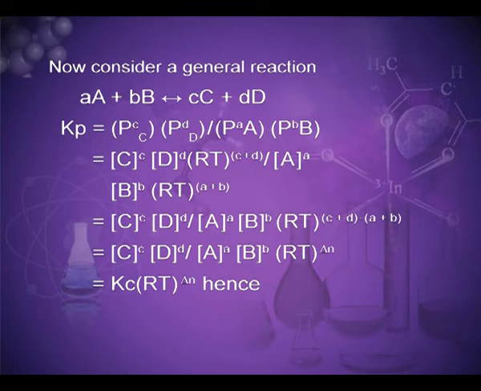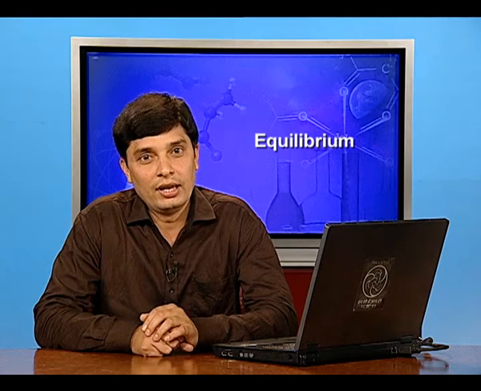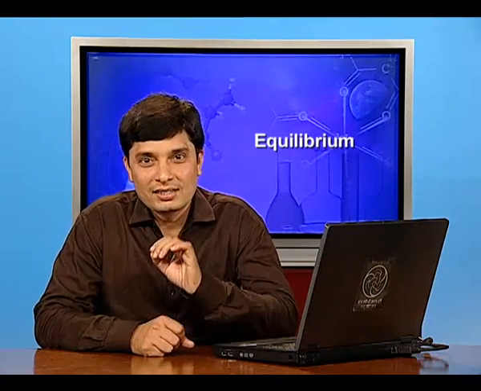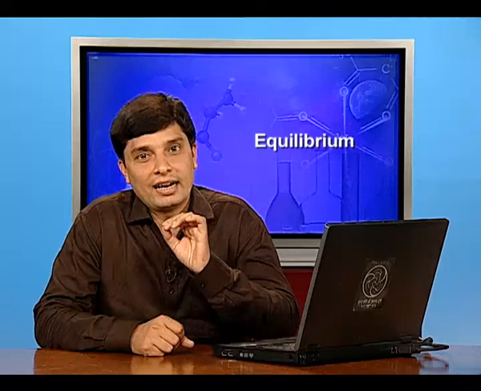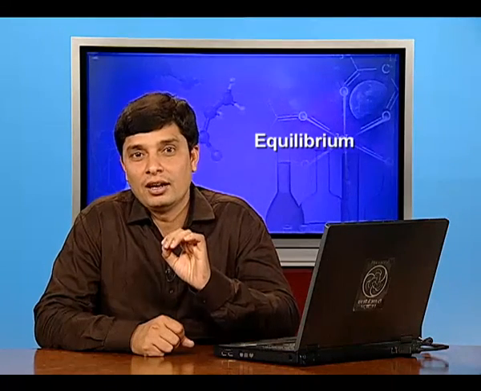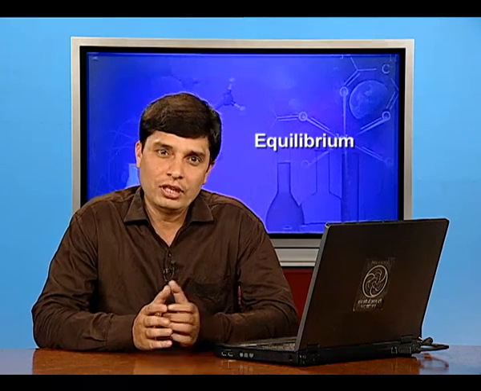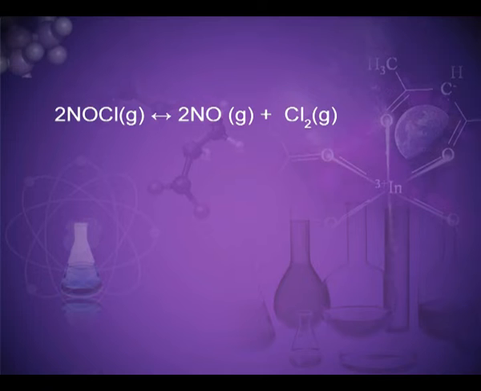Kp is equal to Kc RT to the power delta n, where delta n is the number of moles of gaseous products minus the number of moles of gaseous reactants in the balanced chemical equation. While calculating the value of Kp, pressure should be expressed in bar, because the standard state of pressure is 1 bar. Example, for a reaction, 2 NOCl gives 2 NO plus Cl2.